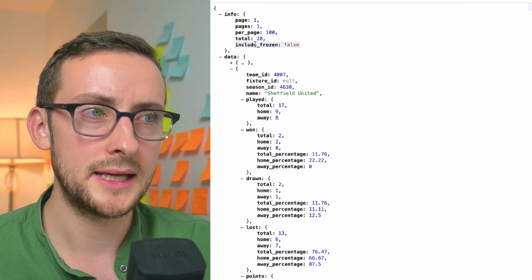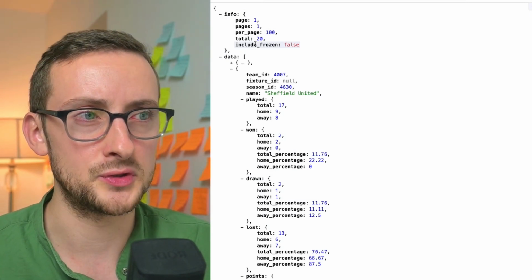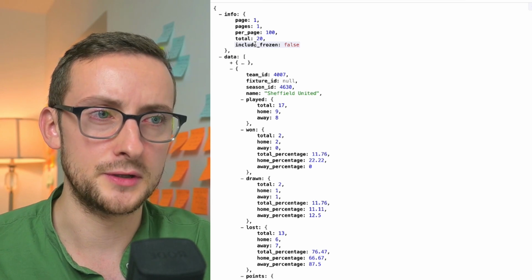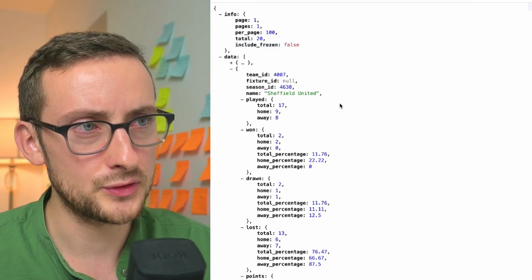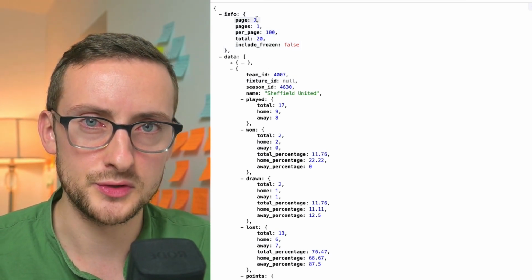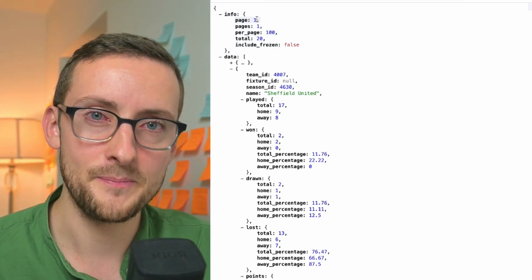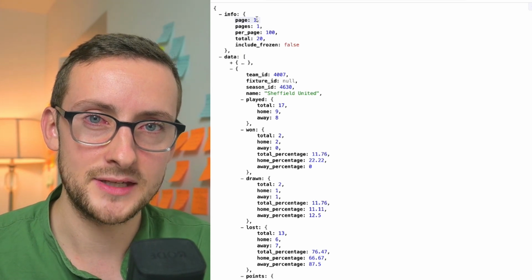So in this one, include Frozen right now is false. Now, include Frozen will bring in all of the Frozen stats. And you can see here it's false for now, and we've only got 20 results. So what this is showing you now is all of the team stats at this very moment.